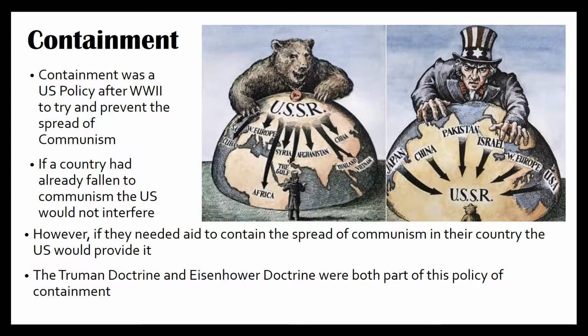So under the U.S. policy of containment, if the country was already communist, the U.S. would just turn a blind eye to it, like, okay, fine, you're communist. But if a country that wasn't communist might fall to communism, they would go in and try to help them and not let them fall to communism. So that's the U.S. policy of containment.